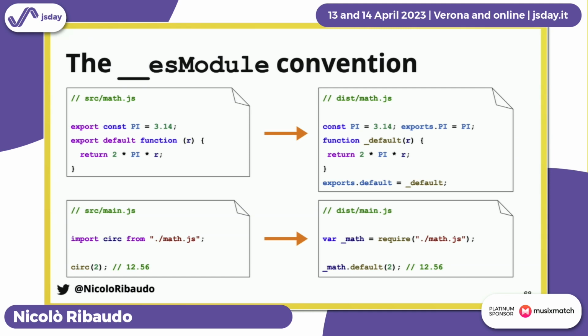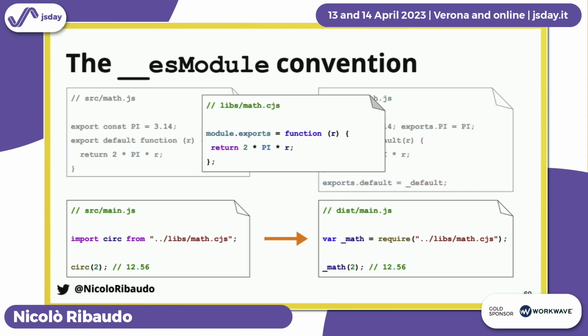So assume you have these two ESM files you can see on the left. One exports a bunch of values or functions, and one imports the default export and then just calls the function. How do we compile this to CommonJS? What all the compilers do is expose all the exported values as properties of the CommonJS exports object. So you can see on the right that in the first file we have exports.py and exports.default. And when compiling an import, we require the compiled CommonJS file and we just read the properties. So in this case, we call _math.default because we want to call the default export.